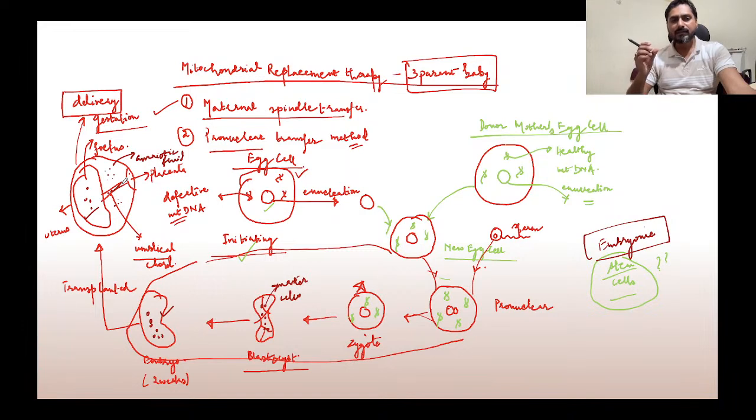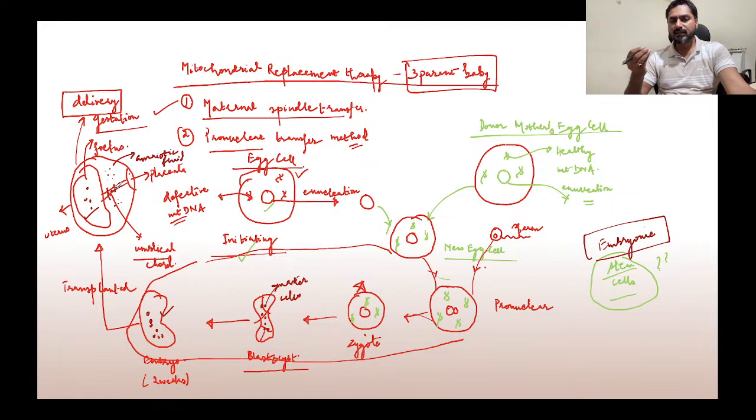Parents are nowadays storing a piece of the umbilical cord, because that would contain some of the embryonic stem cells. Why are they doing it? Because in future, if the child meets with an accident or suffers from some disease, then these stem cells could be used for his or her therapy.